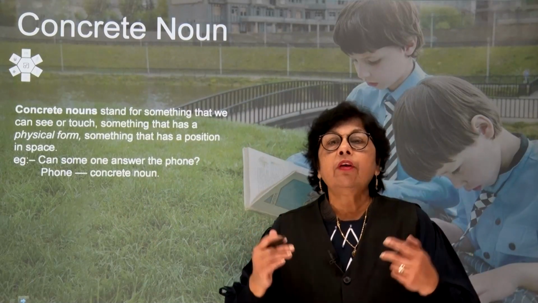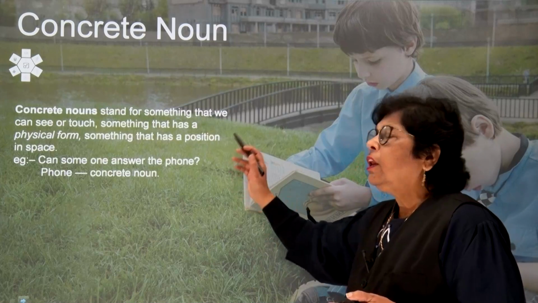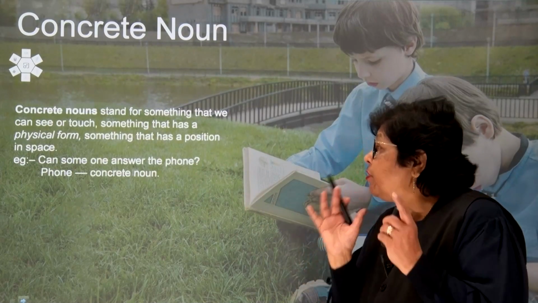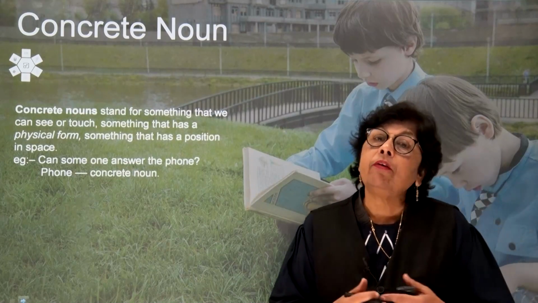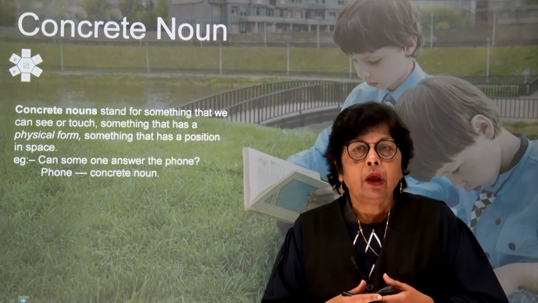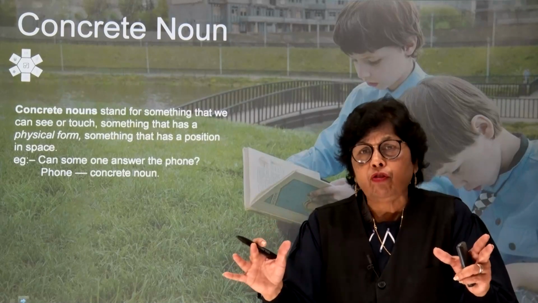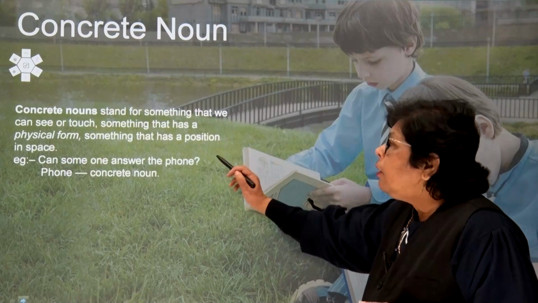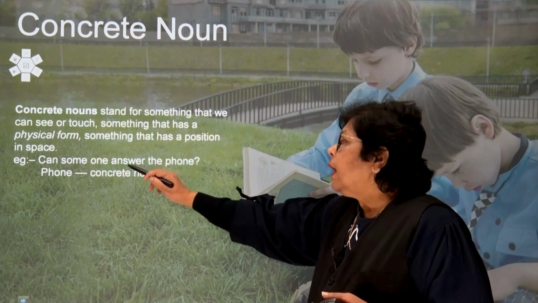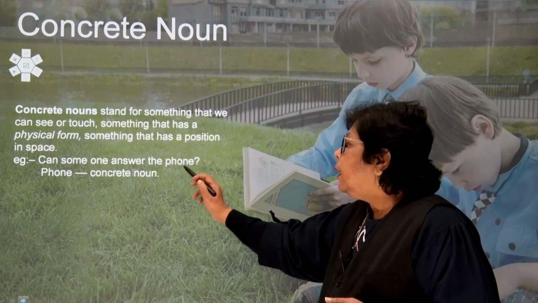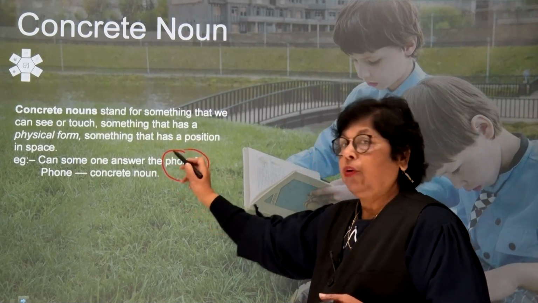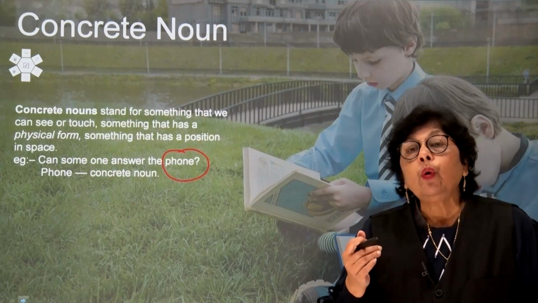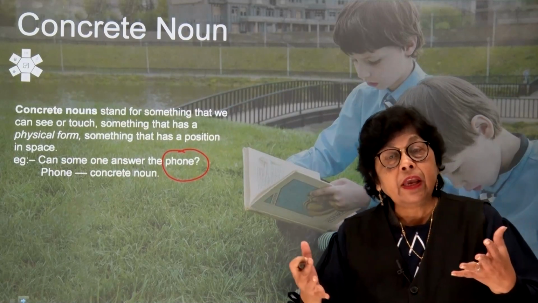Now, what is a concrete noun? It is something that we can touch, something that has a physical form, something that has a position and space. Now remember, it is anything, children, that we can touch. Like for example, let us take the example first. Can someone answer the phone? Now here the word phone, children. The word phone is a concrete noun, for you can touch it, you can see it.